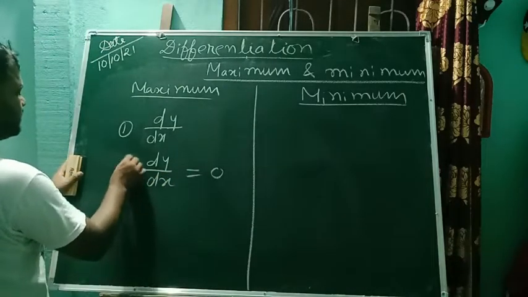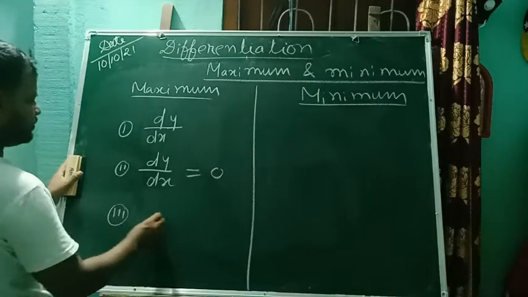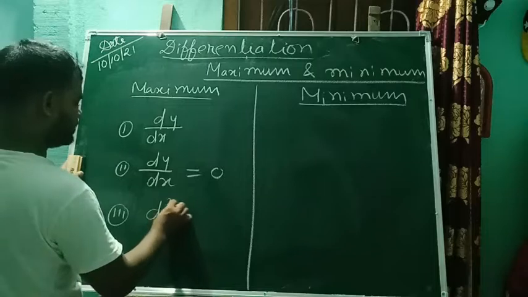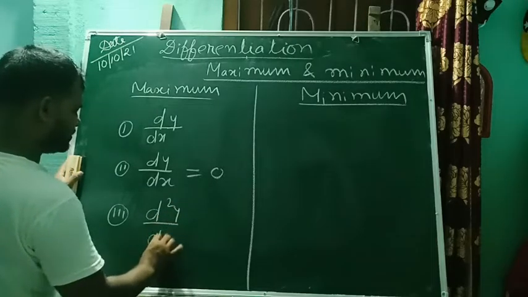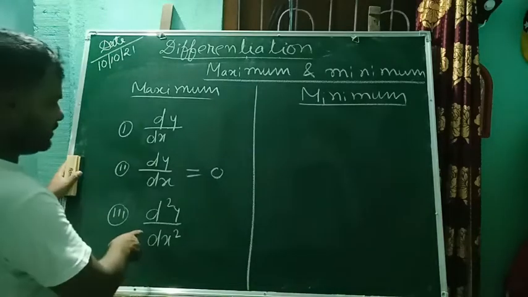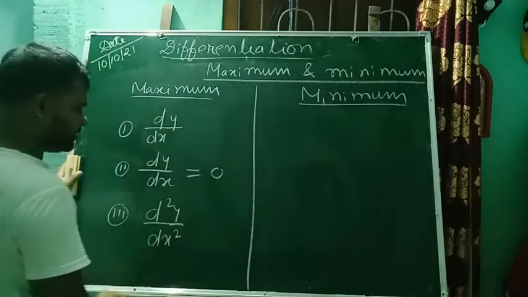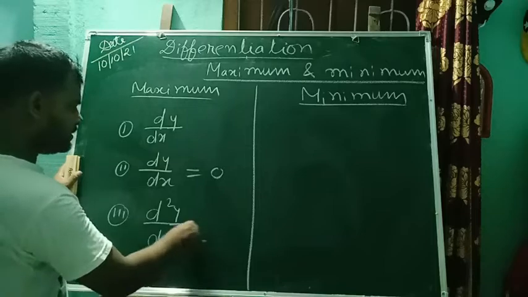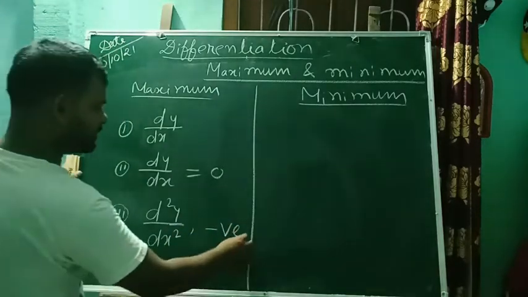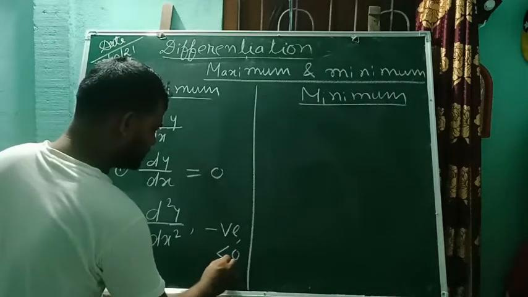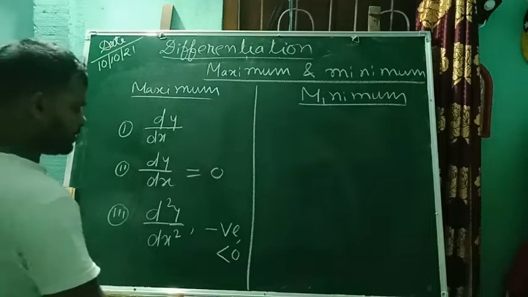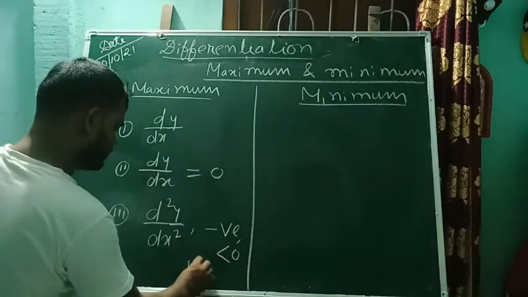Thirdly, we need to take the derivative twice, d square y upon dx square. For maximum value, this value will always be negative, and if it is negative, it means less than 0. Again, if it is less than 0, it means it is unstable.